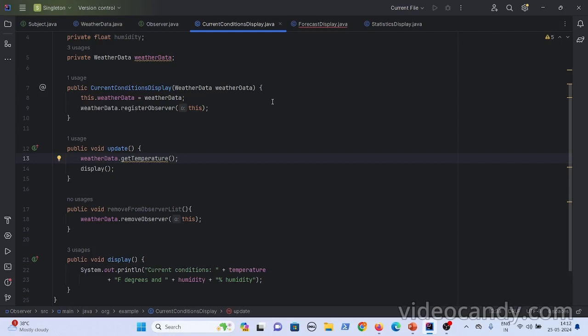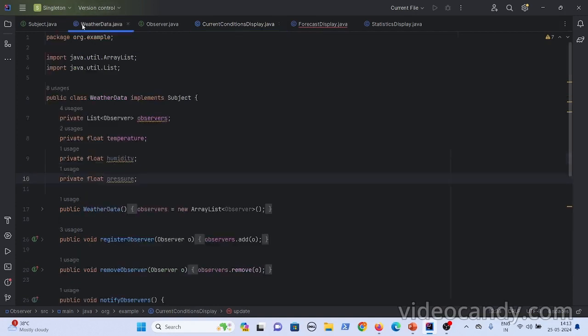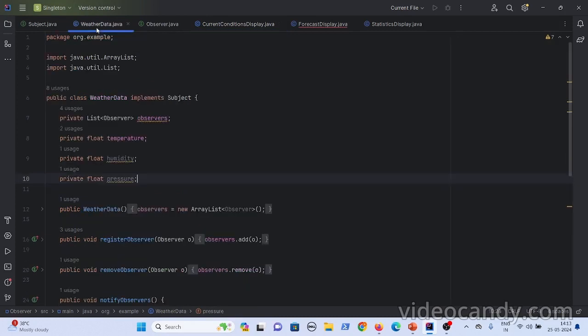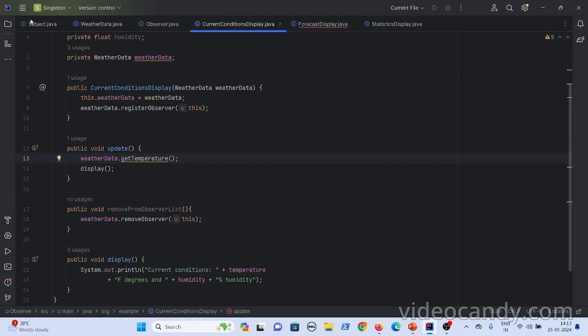It depends on your use case whether you go for the push mechanism or the pull mechanism. Push mechanism is where the subject sends complete data to the observers and observers use only the required data. Whereas in the pull mechanism, the subject just notifies the observers but does not send the complete data. Observers come to the subject and ask for the required data.